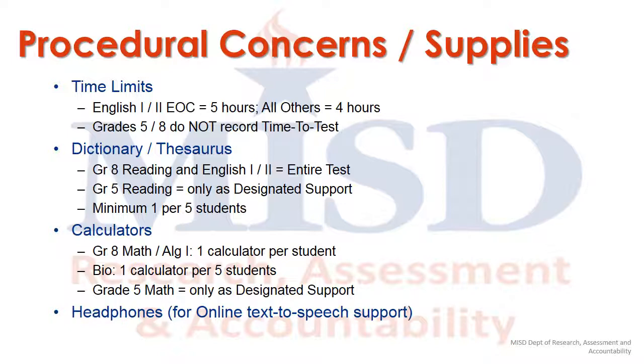All students taking grade 8 reading and English 1 or 2 EOC should have access to a dictionary, and all students taking grade 8 math, Algebra 1, and biology should have access to calculators. Remember that these tools must be provided for students taking STAAR Paper and STAAR Online, even though the online version may include its own tools. Grade 5 students may only receive dictionaries and/or calculators as designated supports. Lastly, remember that students taking STAAR Online with text-to-speech support require headphones.